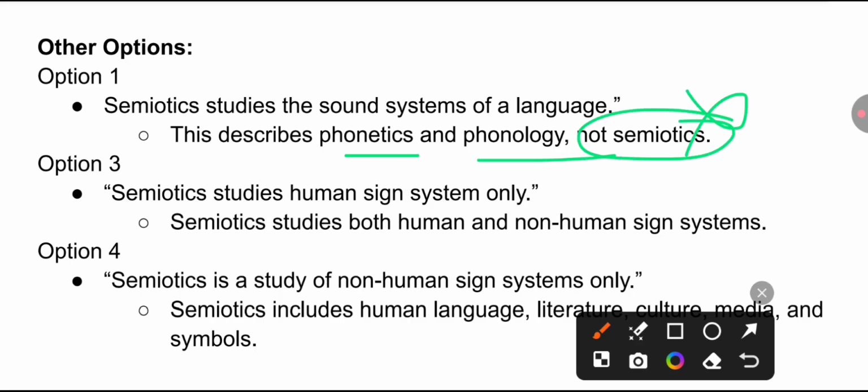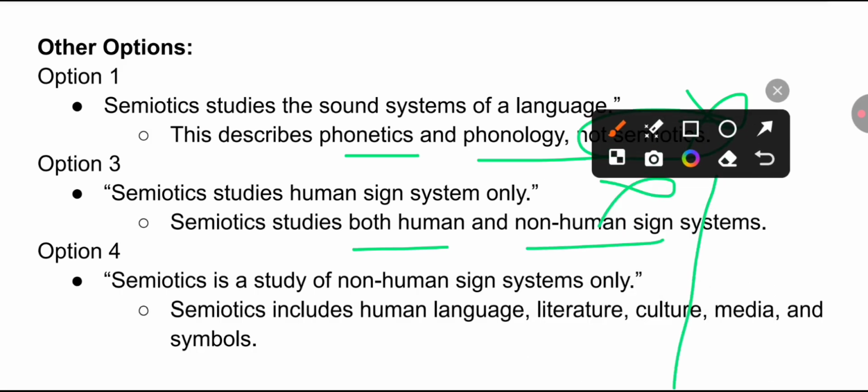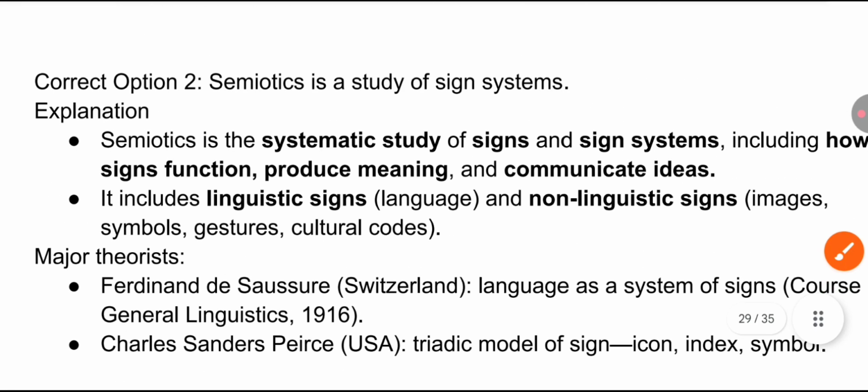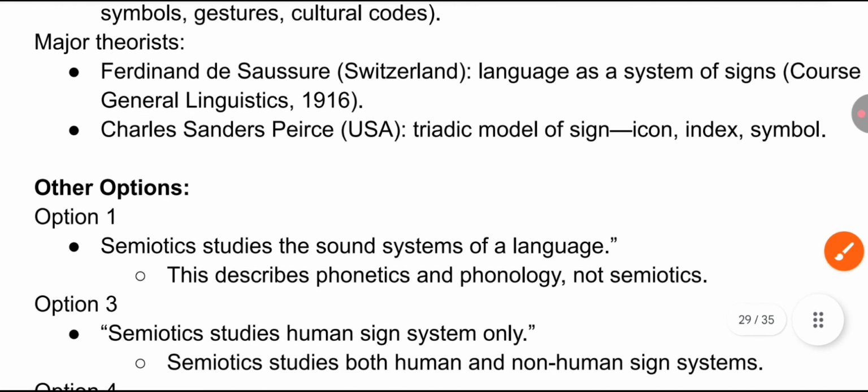Semiotics studies human sign systems only. Semiotics studies both human and non-human sign systems. So this was also wrong. And semiotics is a study of non-human signs only. Semiotics includes human language, literature, culture, media, and symbols. So that's why all the other options became wrong. Only option 2 is the correct one.